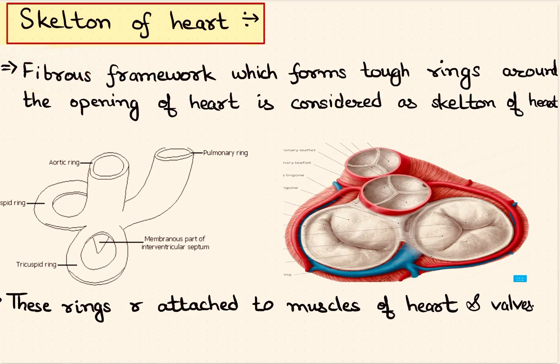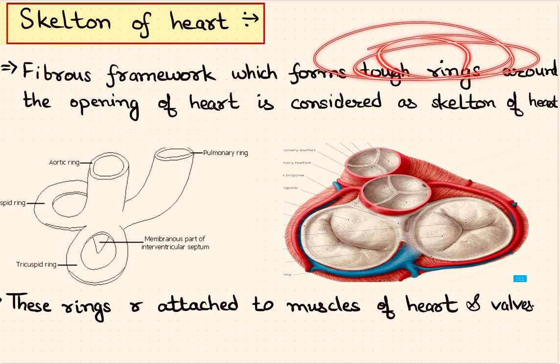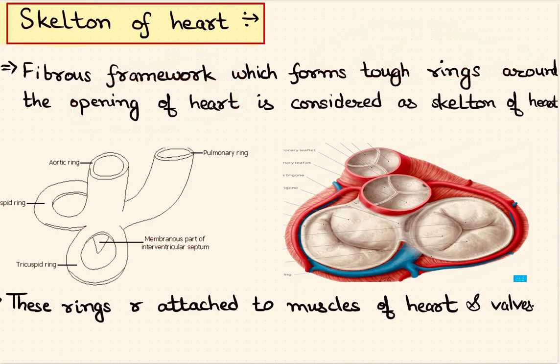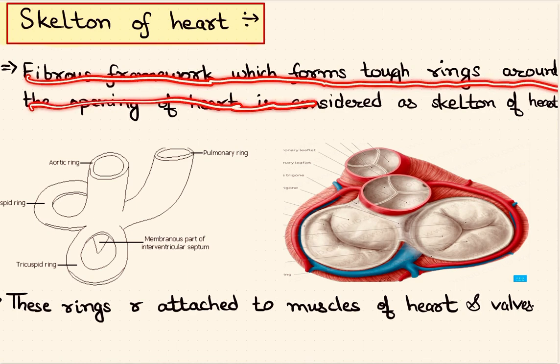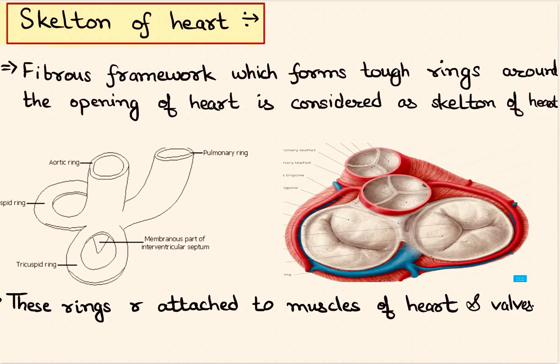In the heart there are some fibers in the form of tough rings around the openings of heart. So there are three important things to remember in the skeleton of heart. First is the fibers, second tough rings, and third openings of heart. So the fibers which are in the form of tough rings around the openings of heart are nothing but the skeleton of heart. So let me read it out for you. Fibrous framework which forms tough rings around the openings of heart is considered as skeleton of heart.